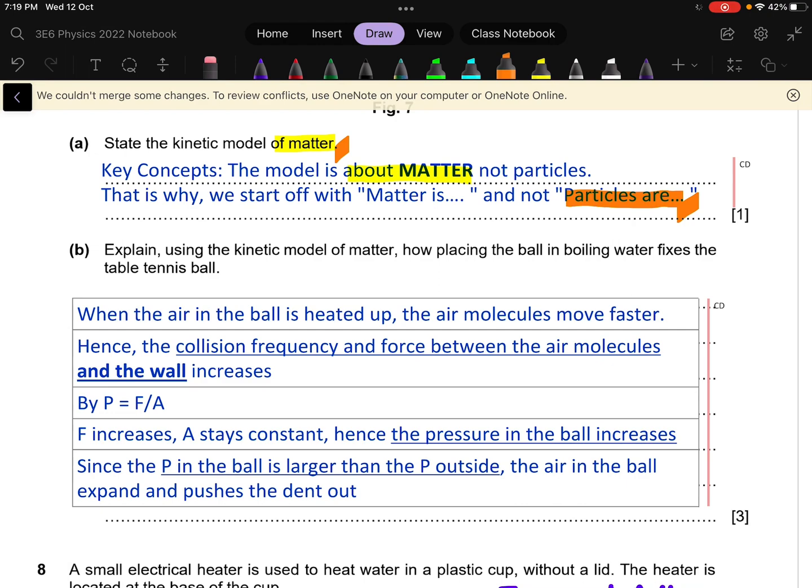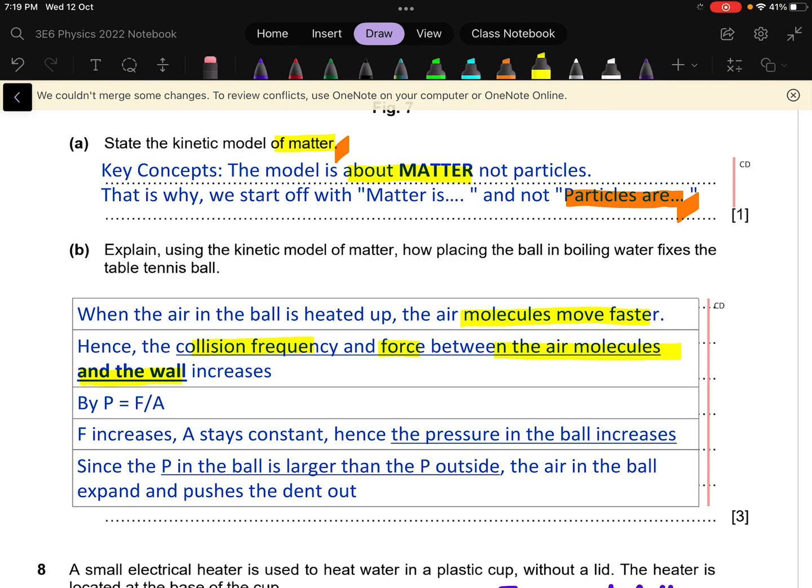We need to see that you are aware that when the air in the table tennis ball gets heated up, the molecules in it will move faster, and as a result, both the collision frequency and the collision force, remember, is between the air molecule and the wall, not between air molecules themselves. Okay, it's with the wall because we are talking about pressure. Pressure acts on the surface.